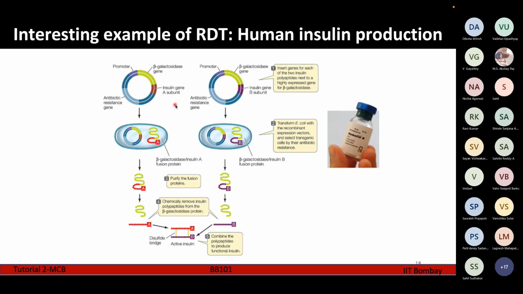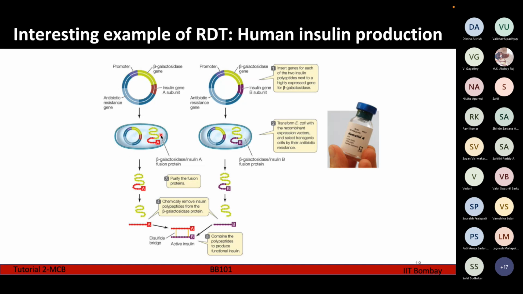And here we have inserted the insulin gene. Now the insulin has a total of two subunits, the A subunit and the B subunit. For production of the human insulin, we need to synthesize the A subunit and the B subunit separately. So in this plasmid, we have inserted the gene for the insulin A subunit, and in this plasmid we have inserted the gene for the insulin B subunit. After making this recombinant plasmid, we insert it into a bacteria which is going to replicate and generate multiple copies of these insulin A and insulin B genes.